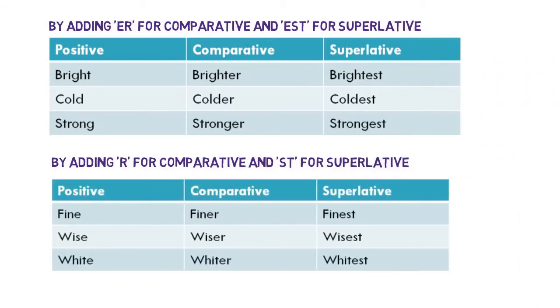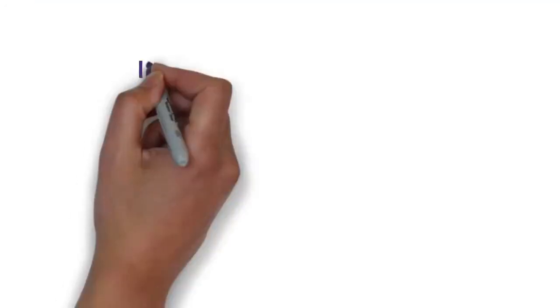some of the terms. Okay, fine, finer, finest, isn't it? So with some of the words we are adding er and est. That depends upon spelling, isn't it? Some of the words are like that, so you should be adding that: fine, finer, and finest. Wise, wiser, and wisest.